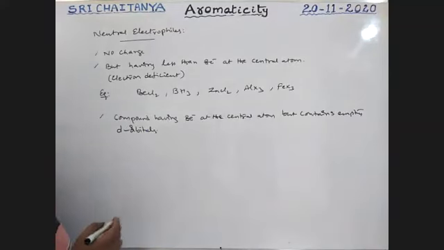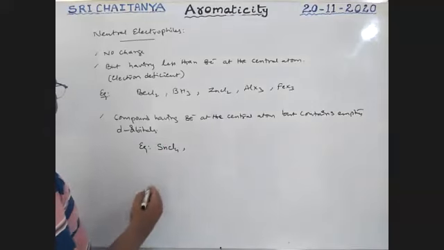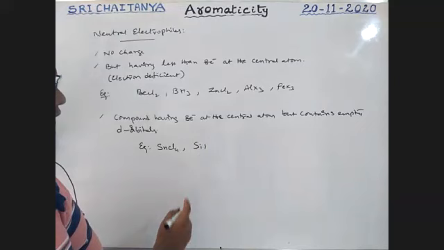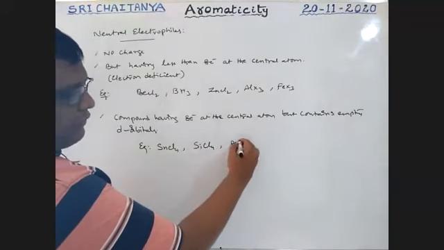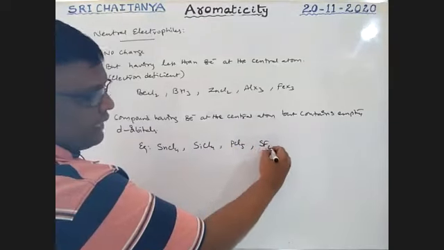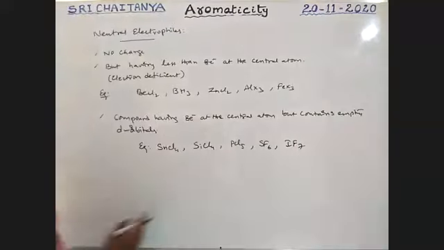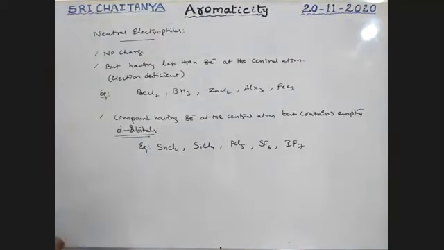No charge is available. The examples: SnCl4, SnF4, SiCl4, PCl5, SF6, IF7. All those molecules have empty d orbitals available. That's why these are all neutral electrophiles.